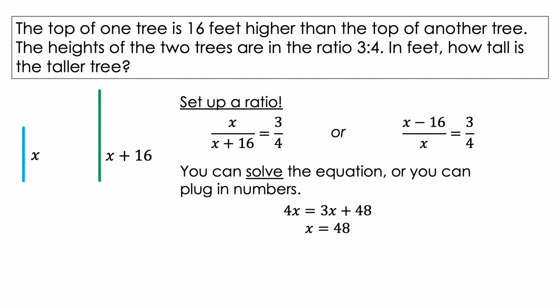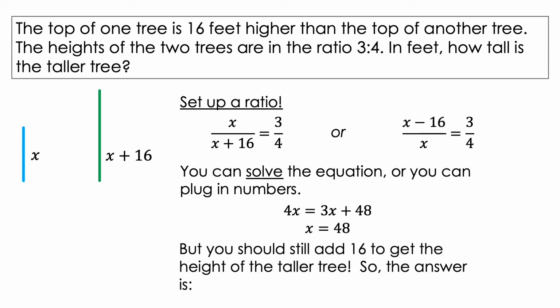So if we do this, we get 4x equals 3x plus 48, or x is equal to 48. However, in this case, you should still add 16 to get the height of the taller tree. So 48 plus 16 is 64, which would be answer choice B on your sheet.